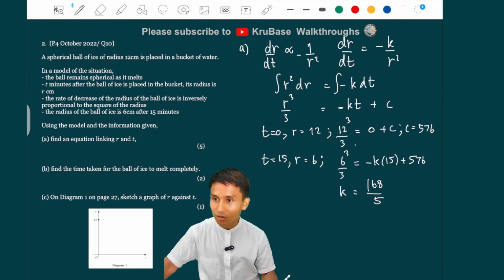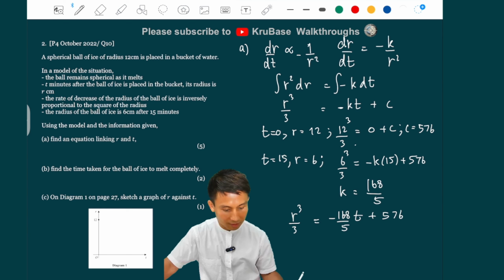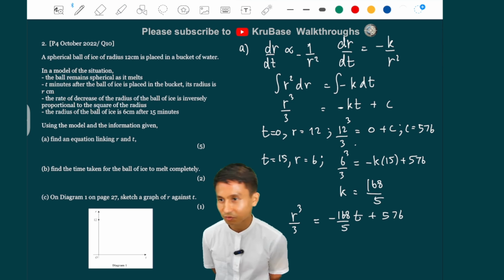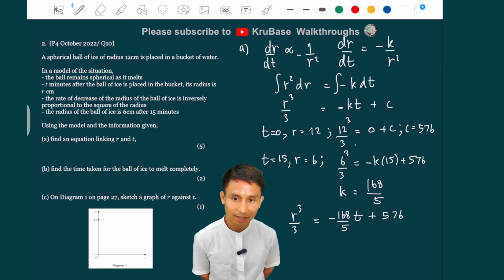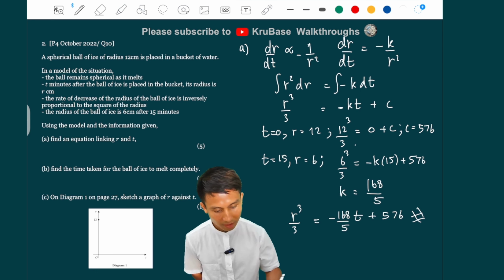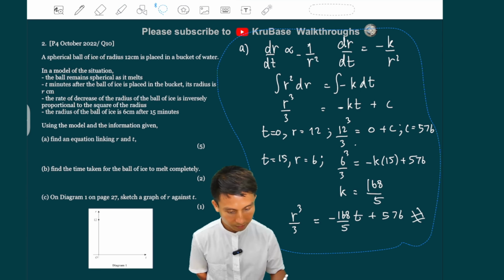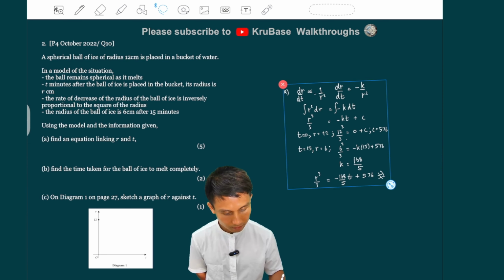So that means the solution to this equation is r cubed over 3 equals minus 168 over 5 t plus 576. Yeah, that's it. That can be fine. I mean, equation linking r and t doesn't mean you need to make r the subject. Okay, so I think I'm gonna go with that. And let's shrink this down again. Here we go.